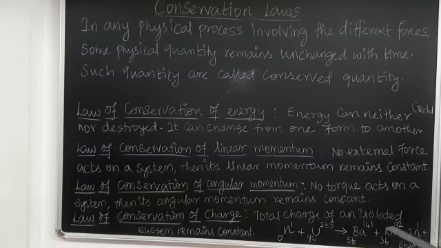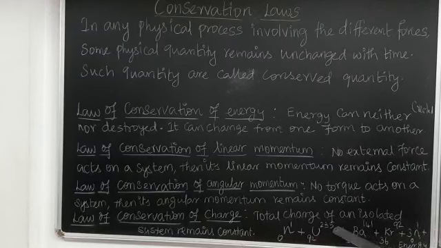On this side the mass numbers are 235 plus 1, which gives 236, and on the other side 141 plus 92 plus 3 gives 236. Therefore the charge is conserved in these reactions. I hope you understand well.